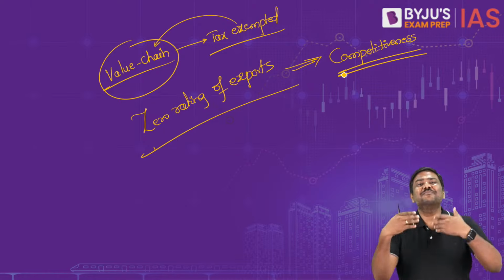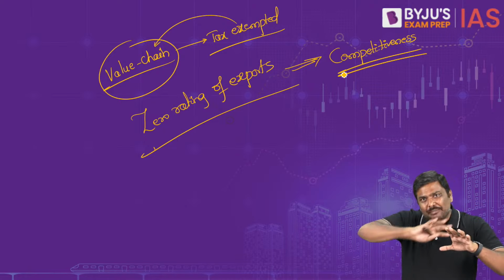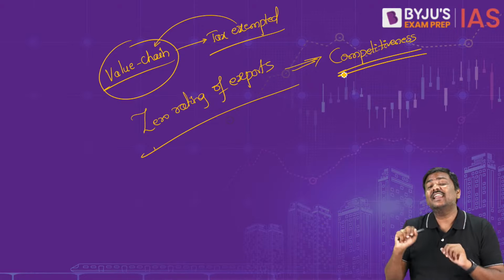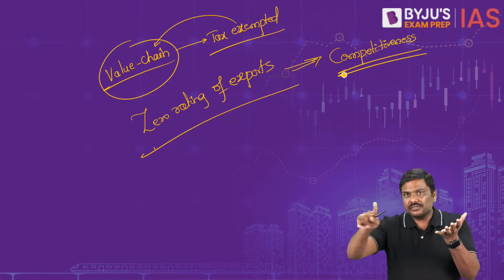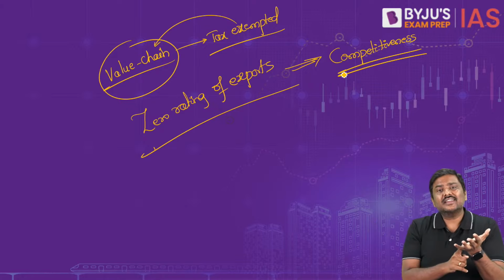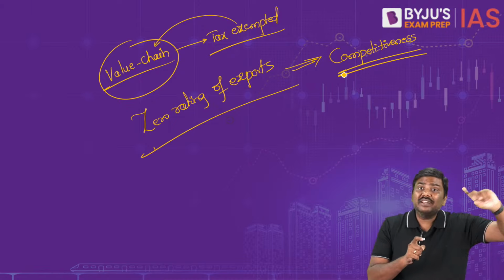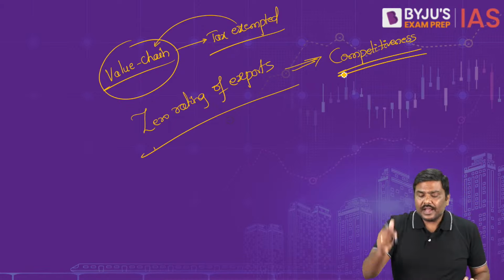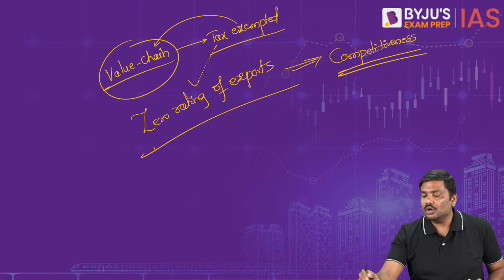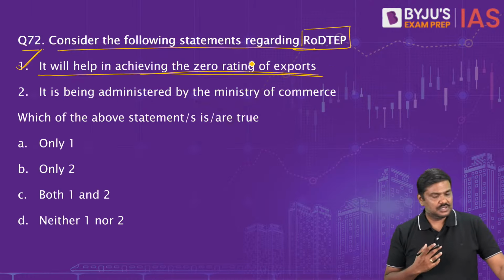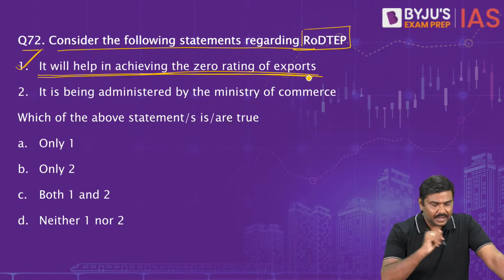So you want to provide or refund, remit all the taxes. These are technically called embedded taxes, either central taxes, state taxes, or even local taxes. These embedded taxes will be remitted back to the exporter so that you can achieve zero rating of exports, and this will promote competitiveness of exports. So the first statement, it will help in achieving zero rating of exports, is correct.